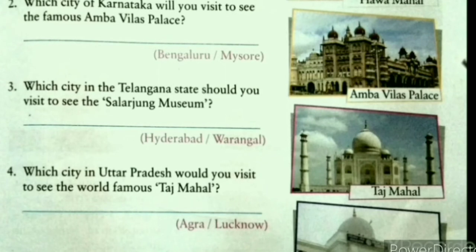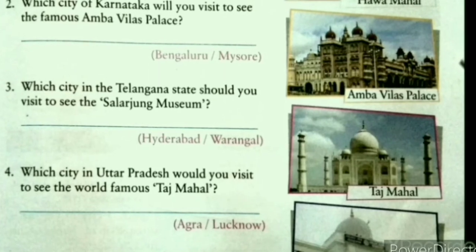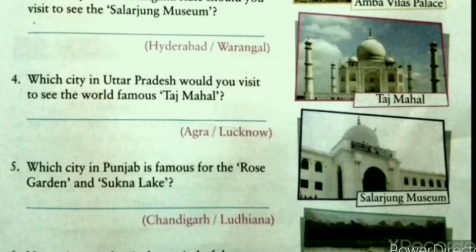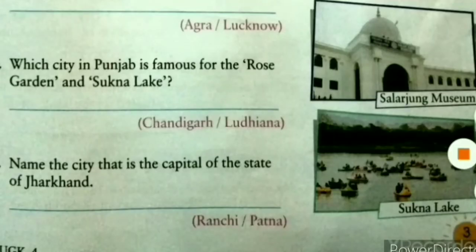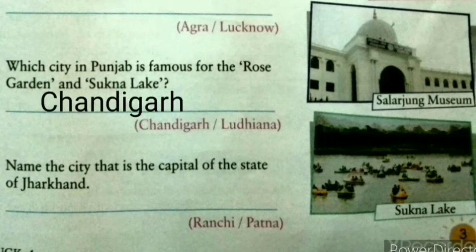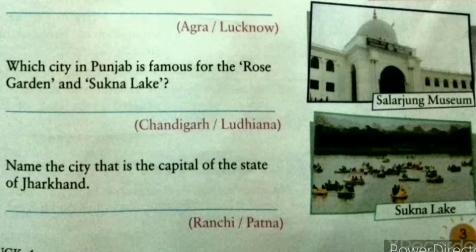Moving to question number 4. Which city in Uttar Pradesh would you visit to see the world famous Taj Mahal? Yes, Taj Mahal is situated in Agra. Right here, Agra. Question number 5. Which city in Punjab is famous for the Rose Garden and Sukhna Lake? Here the answer is Chandigarh. Rose Garden and Sukhna Lake are found in Chandigarh.